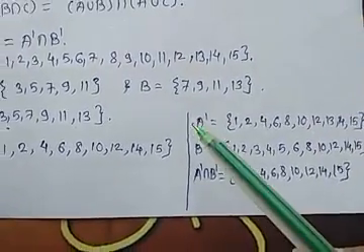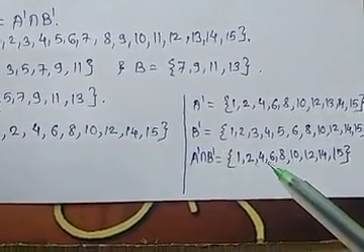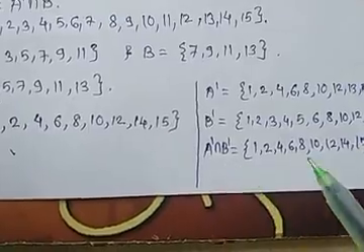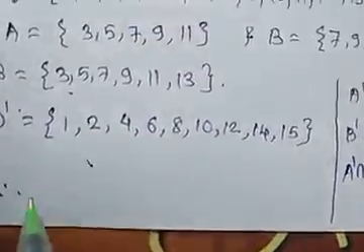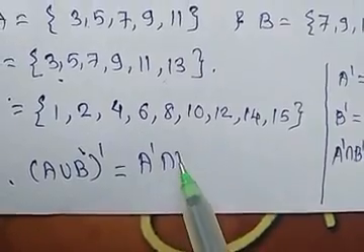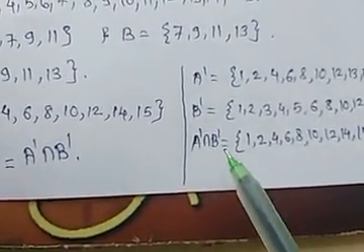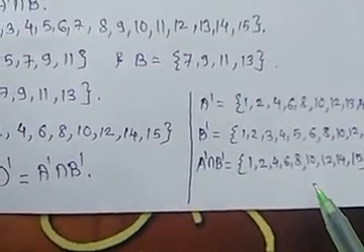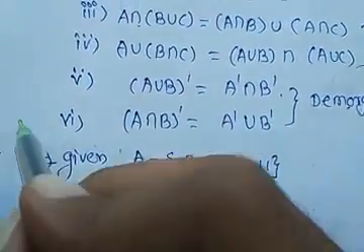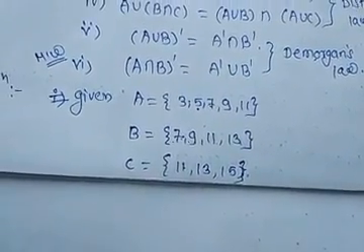So in this we have found A complement, B complement, and A complement intersection B complement. After we observe (A union B) complement and A complement intersection B complement, we can see that (A union B) complement is equal to A complement intersection B complement, because the elements of (A union B) complement are the same as the elements of A complement intersection B complement. Okay. So the last part, (A intersection B) complement equals A complement union B complement, is homework for you. Okay, you have to solve it. Please solve it.